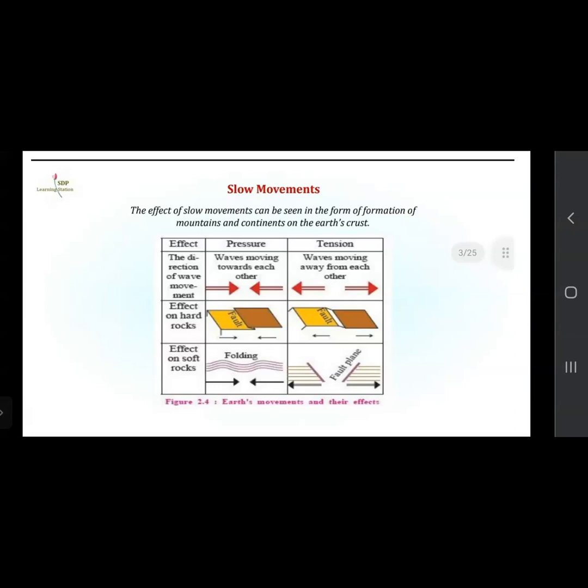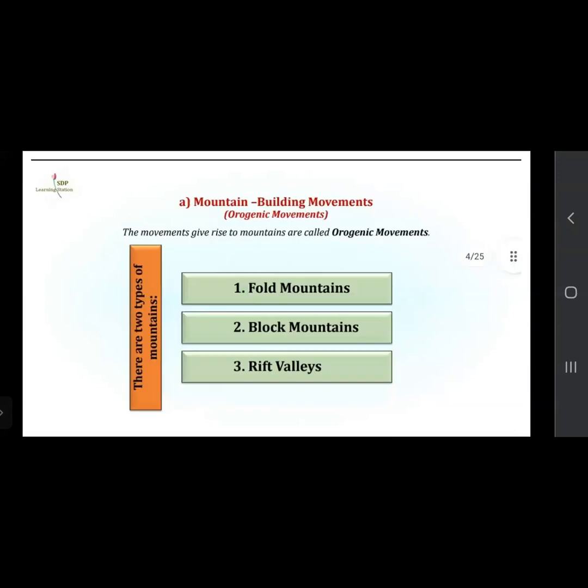In the next, when they are moving away from each other, tension is created in that rock. At that time, fault planes are created. So these are the Earth's movements and their effects: how the Earth's movement takes place and what their effects are.